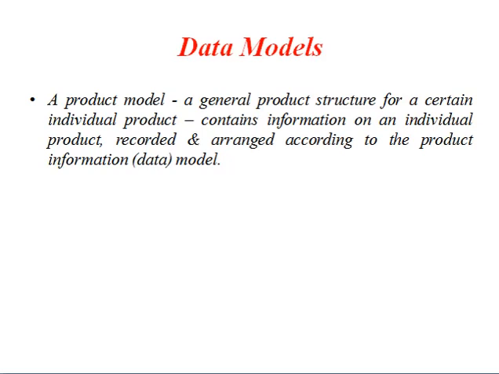So here also we need to have a proper product model. It is a particular structure for a certain individual product, containing information on an individual product recorded and arranged according to the product information model.